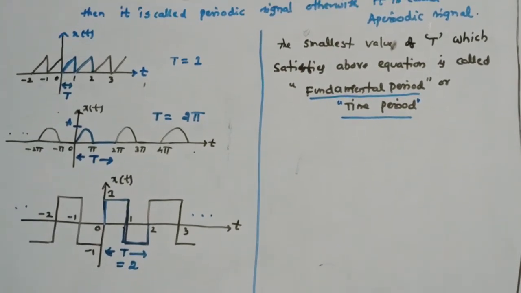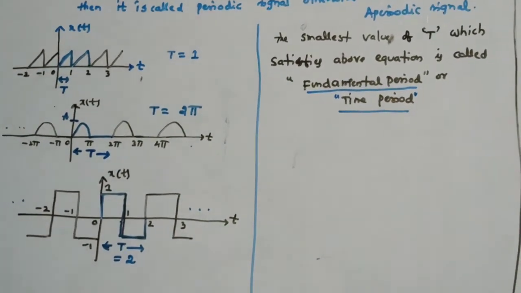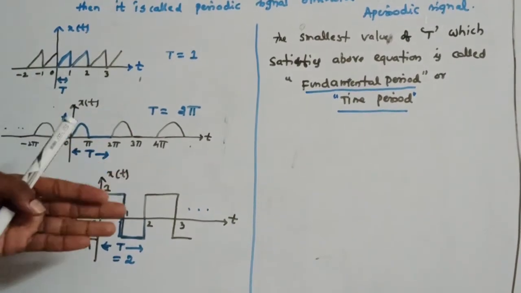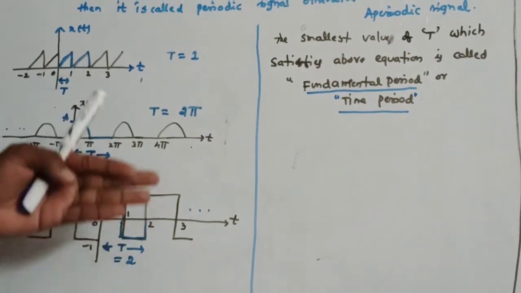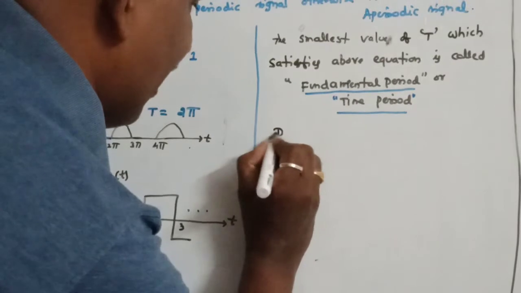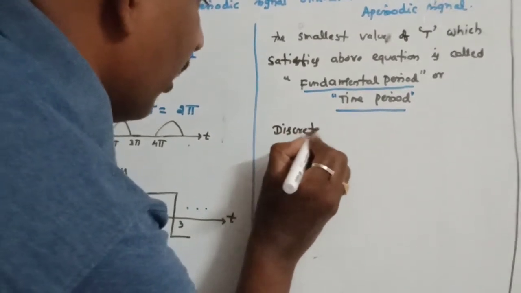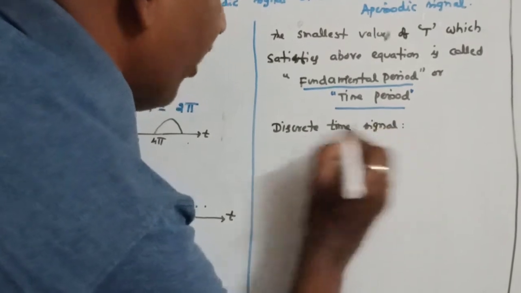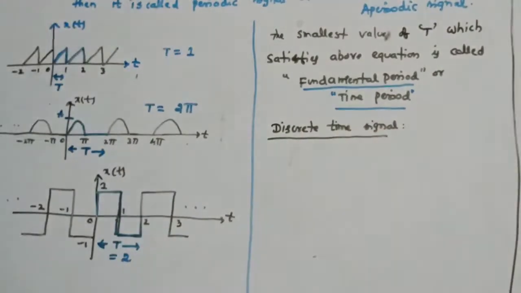Now, similarly, let us define the same periodic or aperiodic definition for the other kind of signal. We have one more signal, that is discrete time signals. Let us see the definition for a discrete time signal.